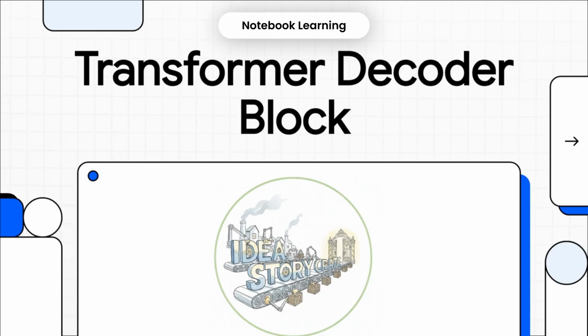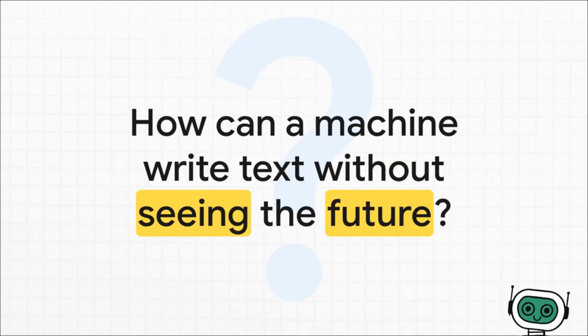We've talked a lot about how a machine can understand text, but what about writing it? How does a machine generate a coherent sentence, one word at a time, when it literally can't see the future? It seems like a paradox. Think about it. To choose the right word, you often need to know what the rest of the sentence is going to be. But the machine has to build that sentence sequentially. So how does it make a good choice at each step without knowing what comes next?